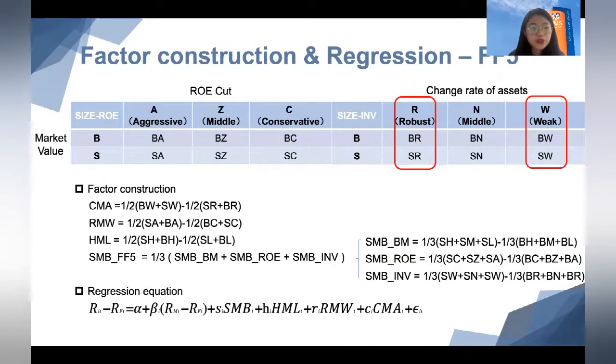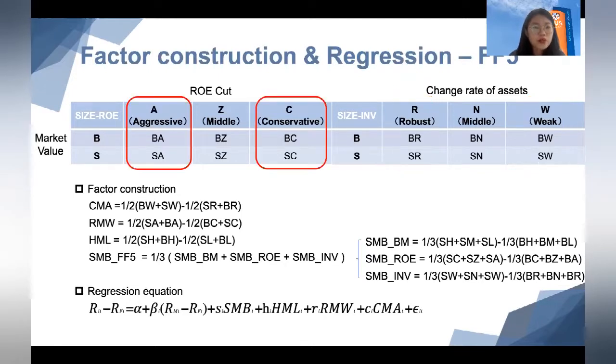The FF5 model needs two more factors. The first is the CMA factor. It equals the weak asset change rate group minus the robust asset change group. The next factor is the RMW factor. It equals the aggressive ROE cut group minus the conservative ROE cut group.